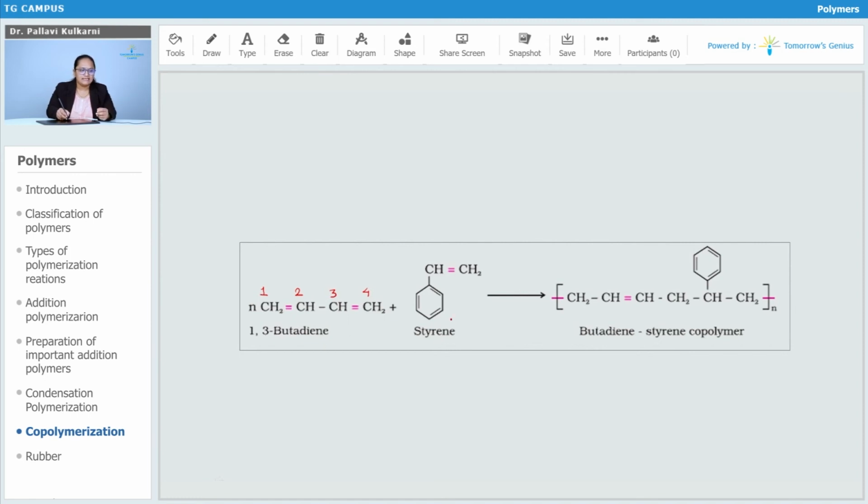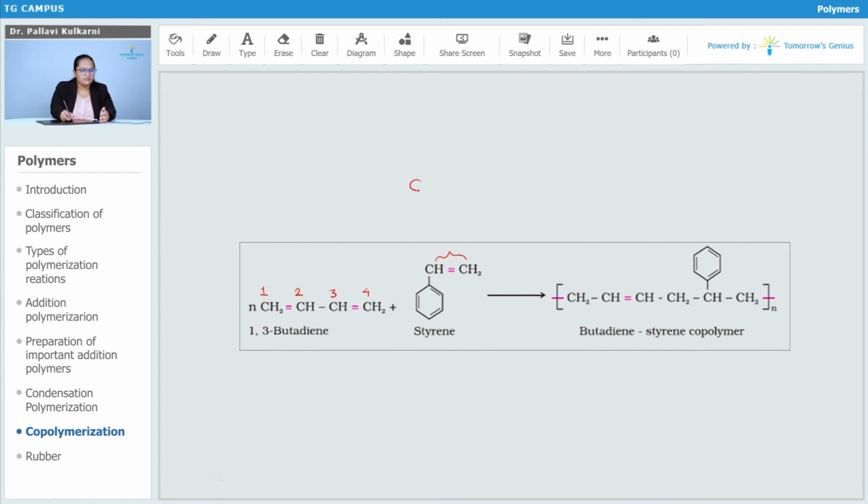Next one is styrene, which is also an unsaturated compound, as it contains a double bond between two carbon atoms apart from the aromatic ring. Aromatic double bonds are not considered unsaturated. Therefore, this is also an alkene like this, so there will be an addition reaction like this.